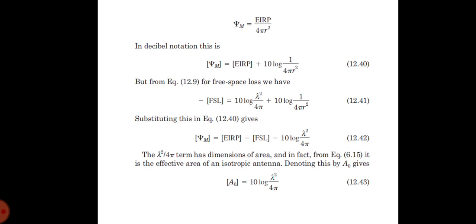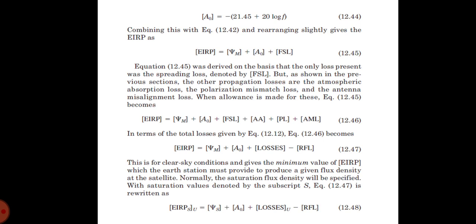The λ²/4π term has dimensions of area, and in fact this is the effective area of the isotropic antenna. So denoting this by A0 gives A0 is equal to 10 log of λ²/4π. And since the frequency rather than wavelength is normally known, we can rewrite that equation as A0 is equal to minus 21.45 plus 20 log f. Combining this equation and rearranging slightly gives us EIRP is equal to Ψ_M plus A0 plus FSL.